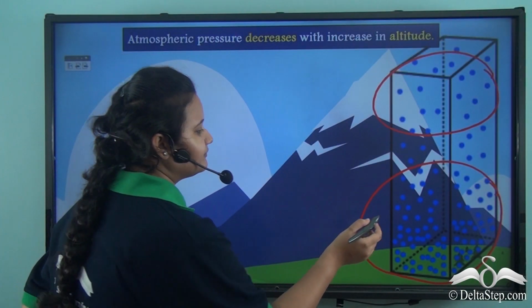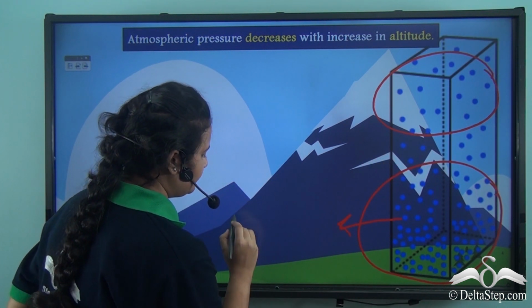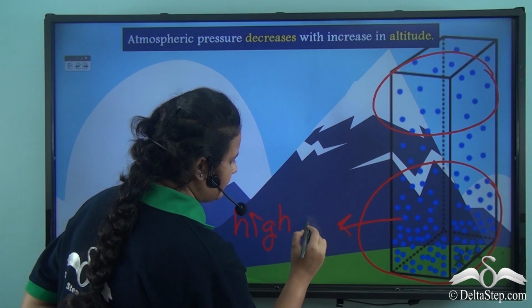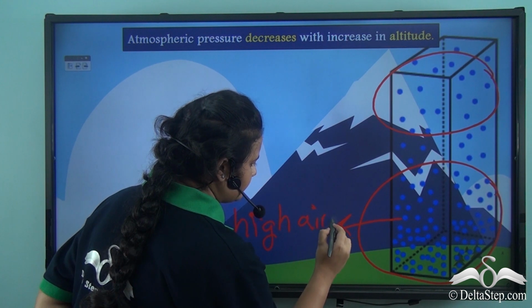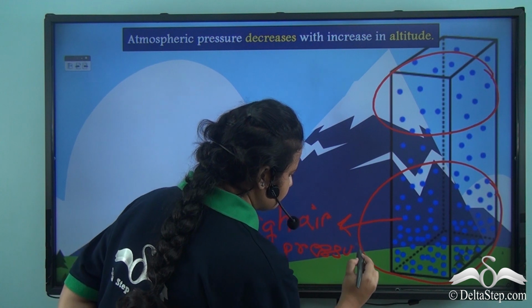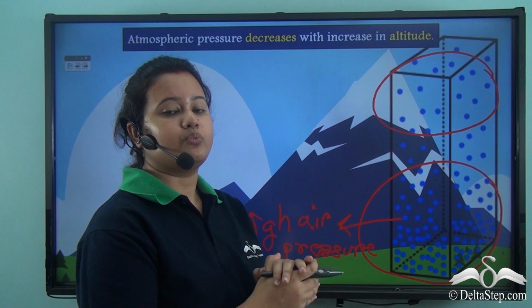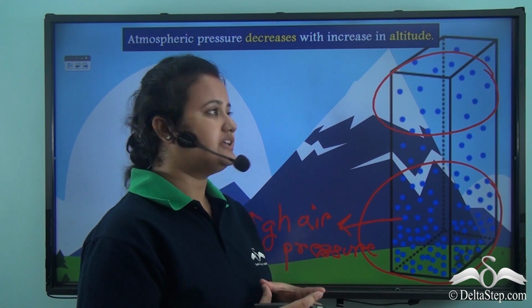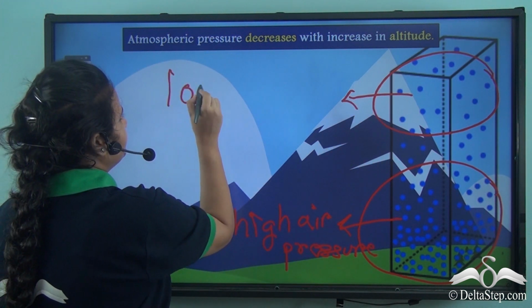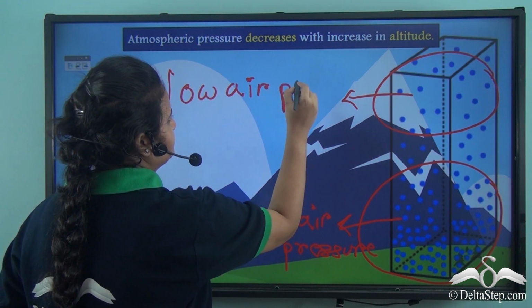As a result, in lower altitudes, we experience higher air pressure, while in higher altitudes where the density of air is low, we experience low air pressure.